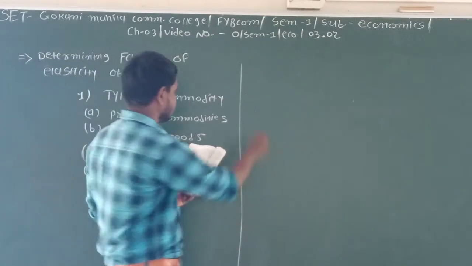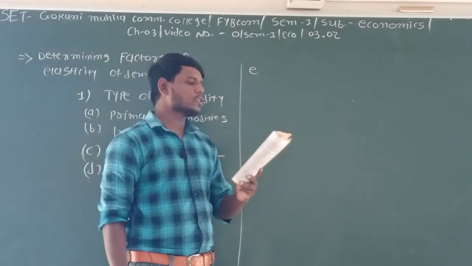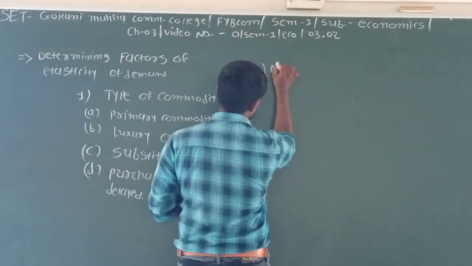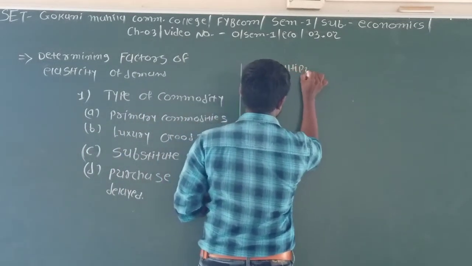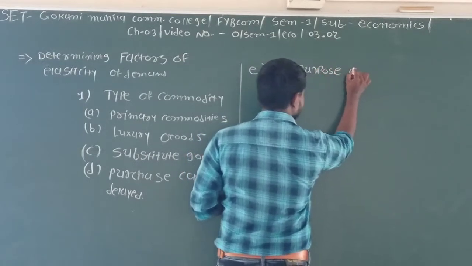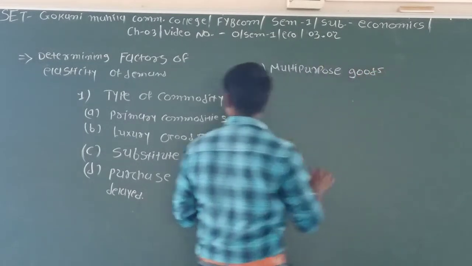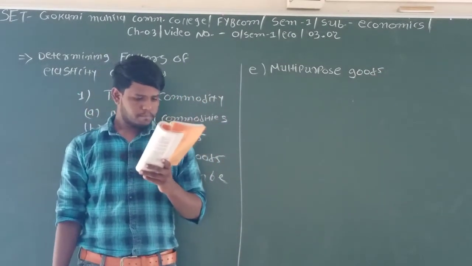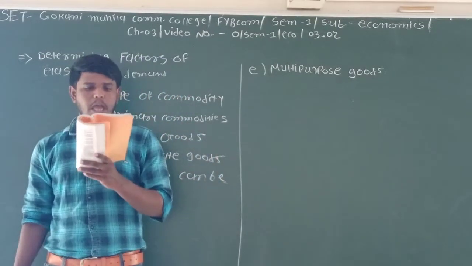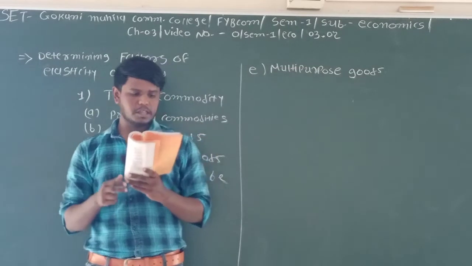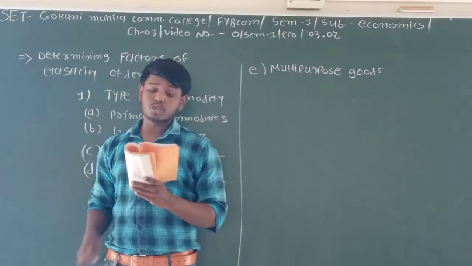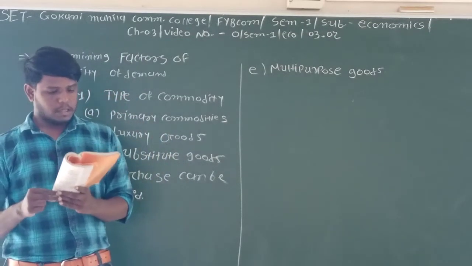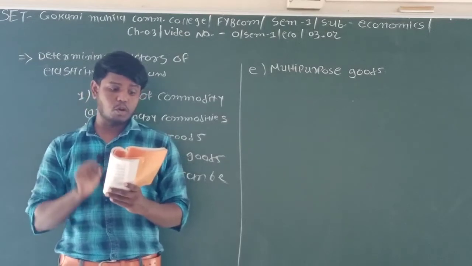The next is given: things that can be used for various purposes, or multi-purpose goods. The multi-purpose goods have price elastic demand. If the price of such a good goes up, it is used less for less important purposes. If its price goes down, it is used more for all purposes.